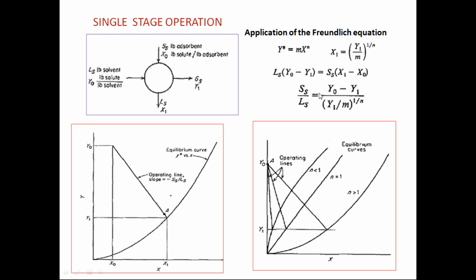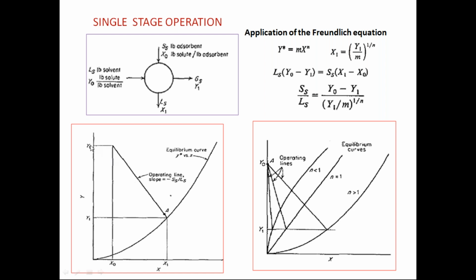So in that way you can find out what would be the Freundlich constant value if you take n equal to 1. Otherwise you can use this one to find out the final concentrations, because you have only one equation, and this is the operating line equation, where the slope is minus SS by LS. So you can draw the slope as you have drawn in case of the single stage adsorption.